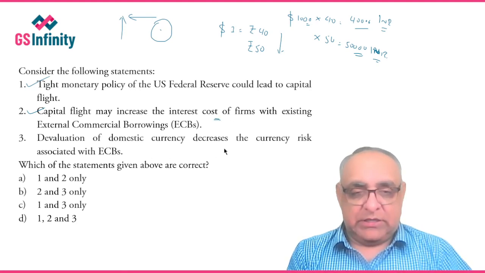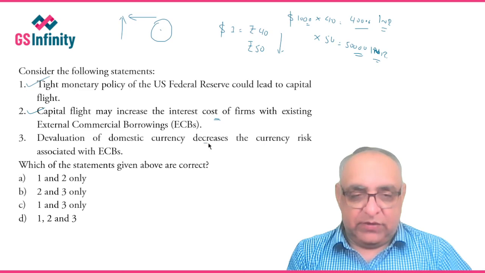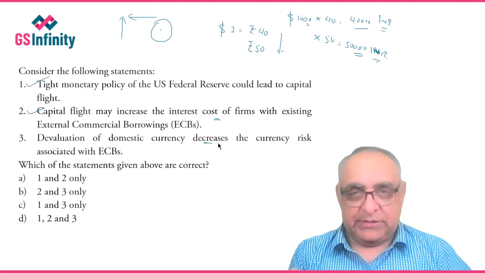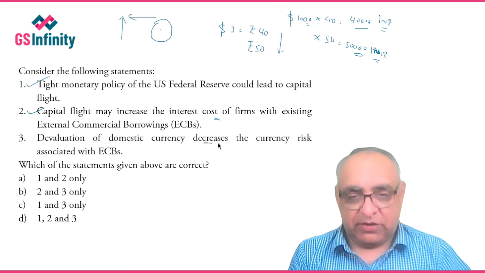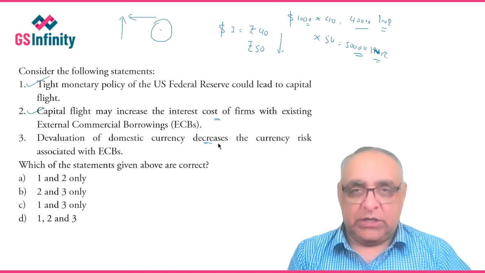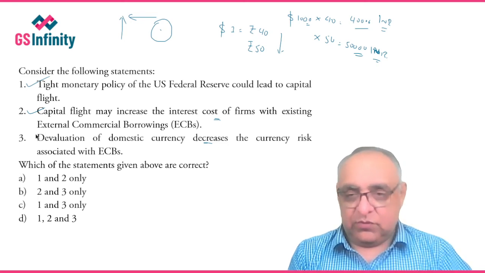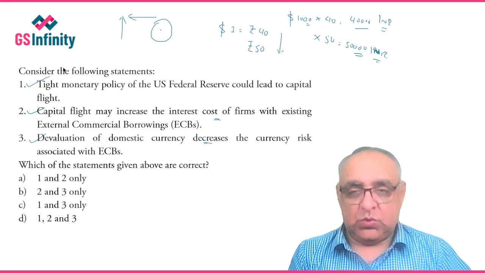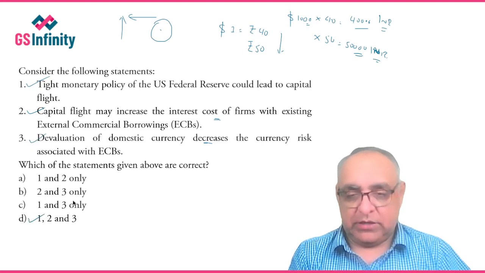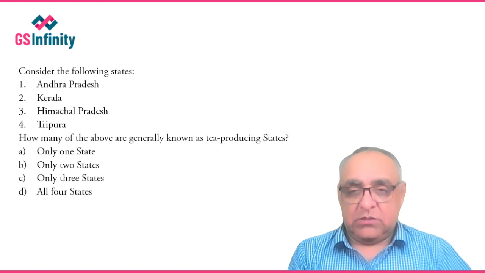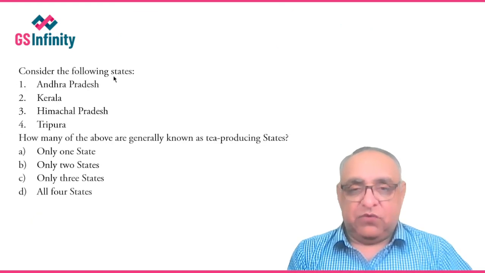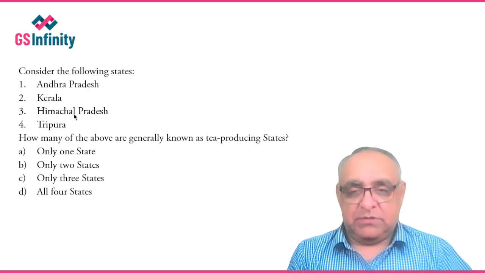Third statement: devaluation of domestic currency decreases the currency risk associated with ECBs, external commercial borrowings. No, devaluation of domestic currency in fact increases the currency risk. We have already discussed it in the previous lectures. If you still have any problem related to this, you can write in the comment box. I will definitely address your query. So the statement 3 is also correct. So all the three statements are correct here. So the answer becomes D.